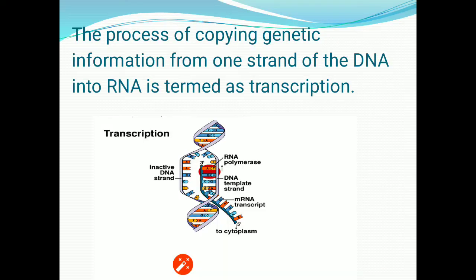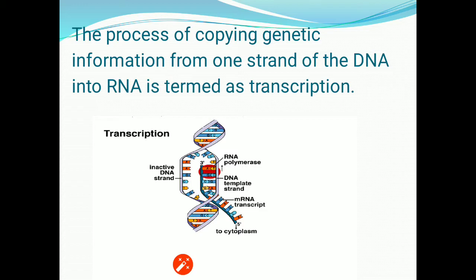Now about the process of transcription. First, focus on the image given. There is the DNA strand, and both strands get separated and only one of the strands is able to form the RNA with the help of the enzyme RNA polymerase, following the base complementarity rule.